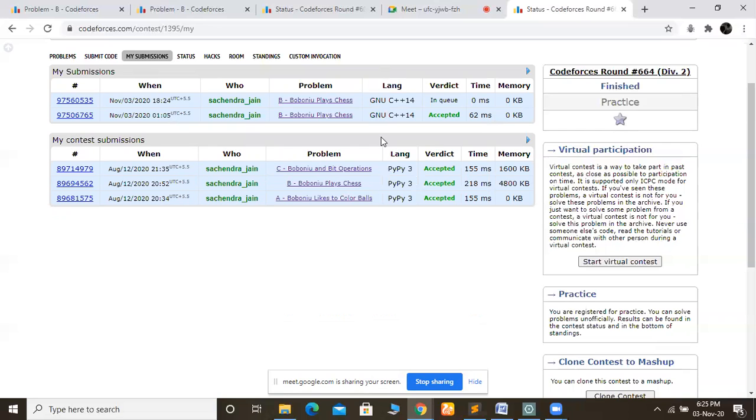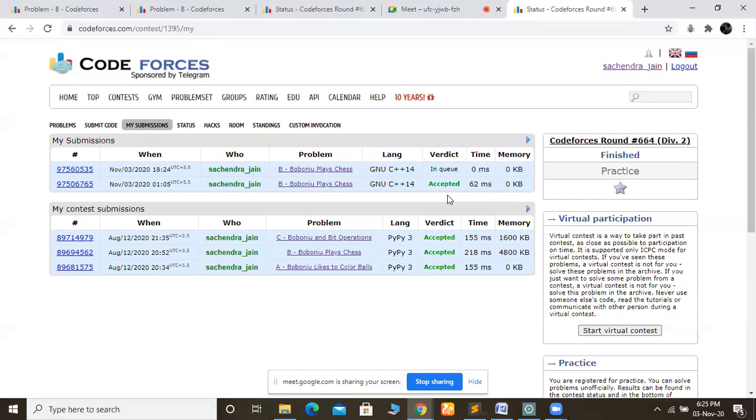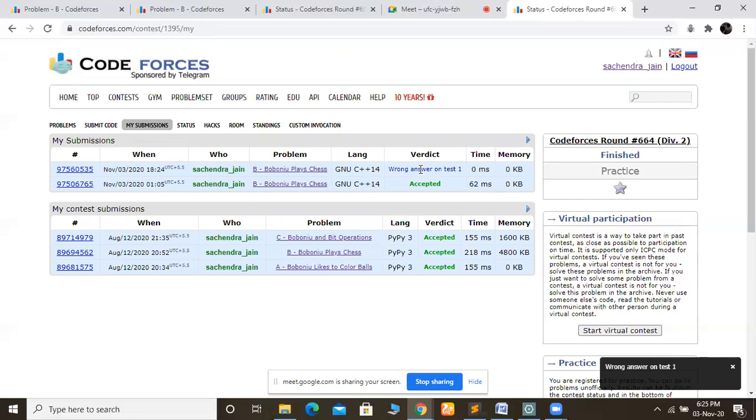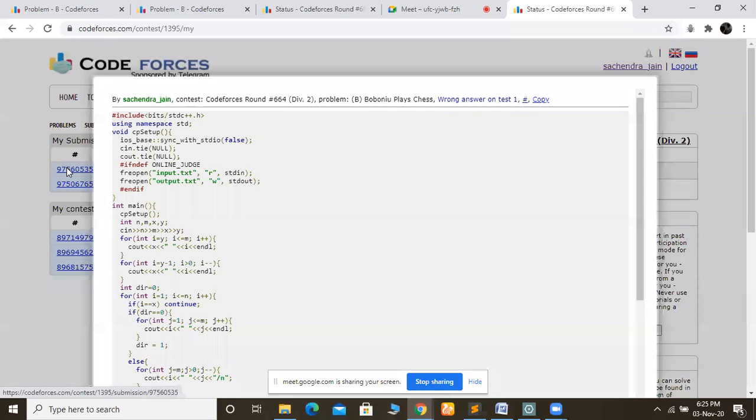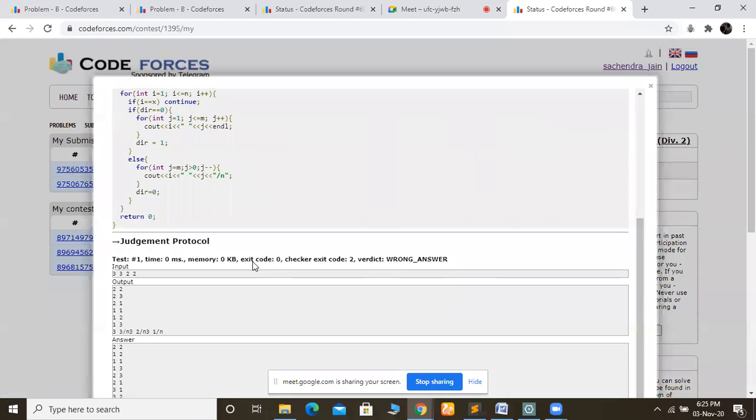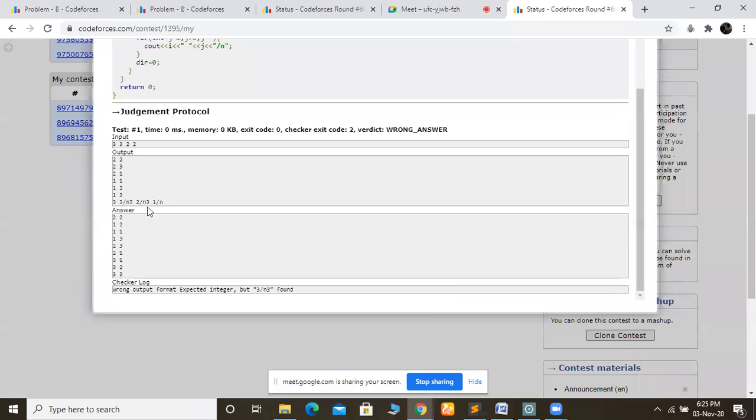So I think there is also a network issue, because, wait a second, it is also giving the wrong answer on the first test case. Okay, it is also printing n3 and 2. I think something is wrong with this code.